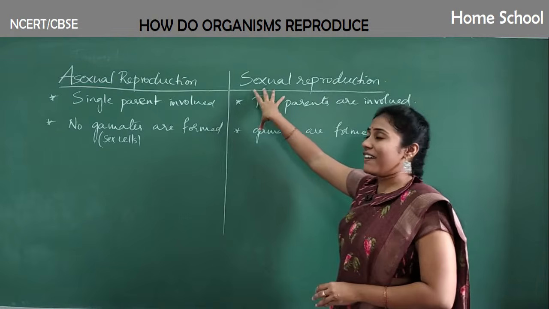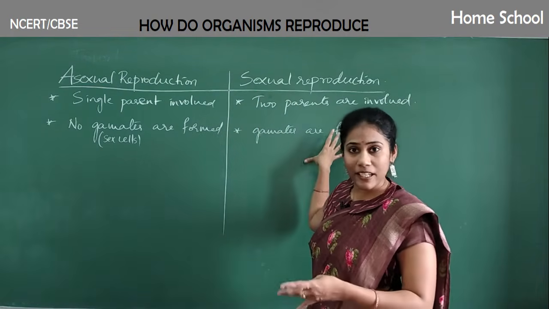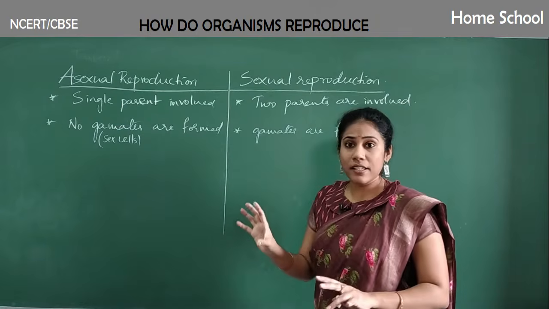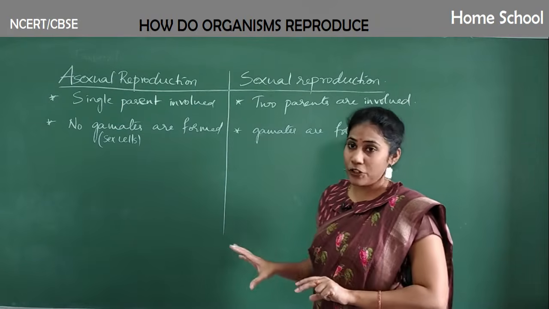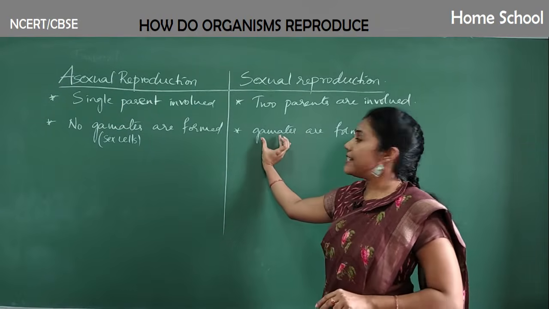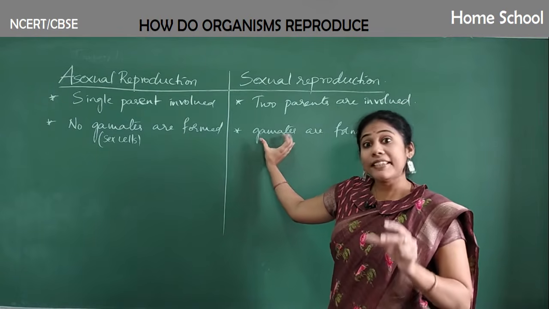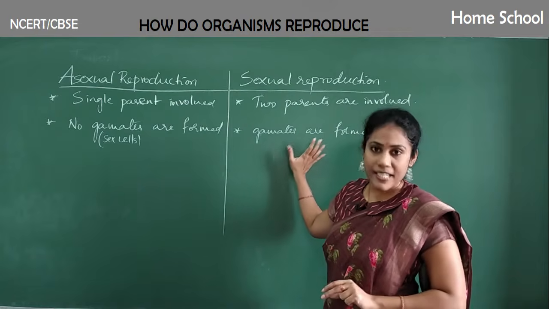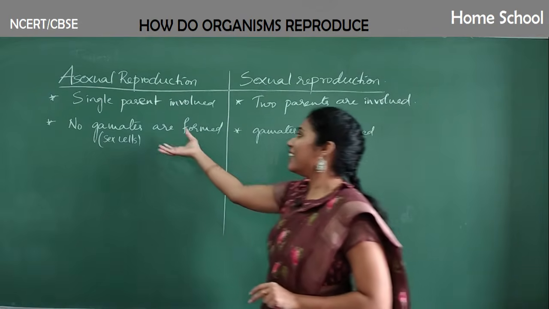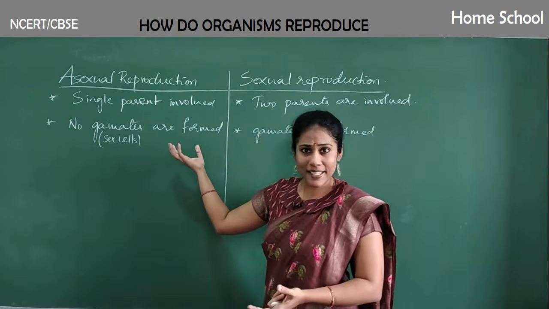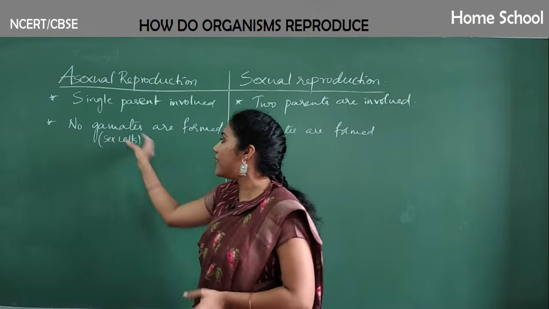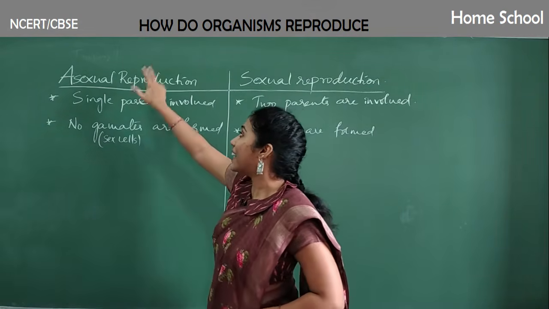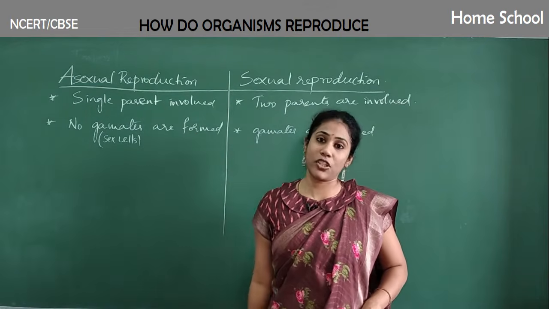In male you have certain sex organs, and female also has its own type of sex organs. In these sex organs there are certain sex cells, and those sex cells are called gametes. The sex cells have to combine, only then a new individual is produced. Here two parents are not necessary. That's the reason gametes, the so-called sex cells, will not be present in the organisms that undergo asexual reproduction.